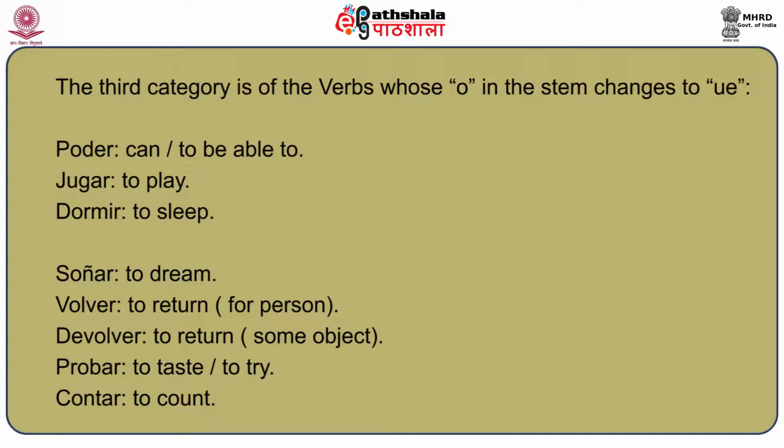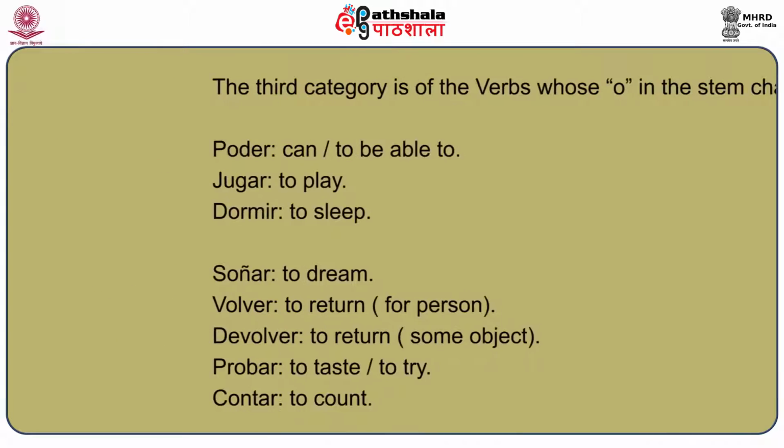If a person is returning, he or she will use the verb volver. Devolver also means to return, but devolver is used for returning some object, like if you are returning money or books, etc. Then the other verb is probar. Probar means to taste or to try. And contar. Contar means to count.